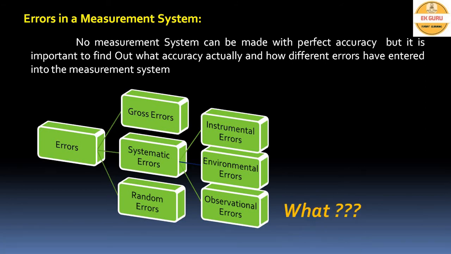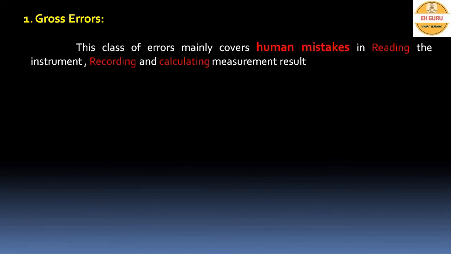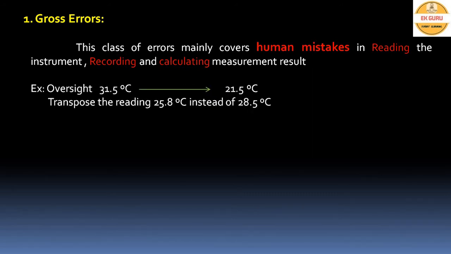We will see them one by one in three aspects: first, what is meant by that error; the reasons, that is, the sources of those errors; and the methods for avoiding that error. The first one is the gross error. Gross error is mainly because of human mistakes while reading, recording, and calculating the measurement result. For example, due to oversight, the observer can read 31.5 degrees centigrade instead of 21.5 degrees centigrade.